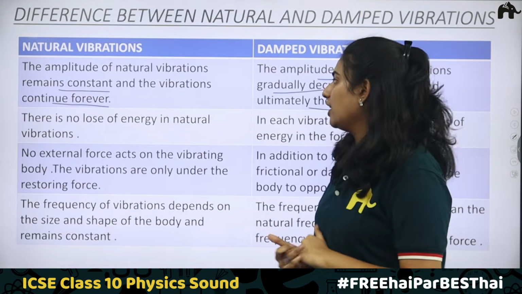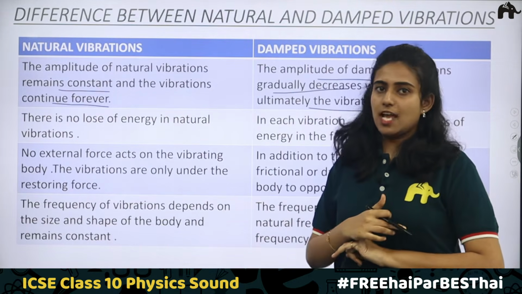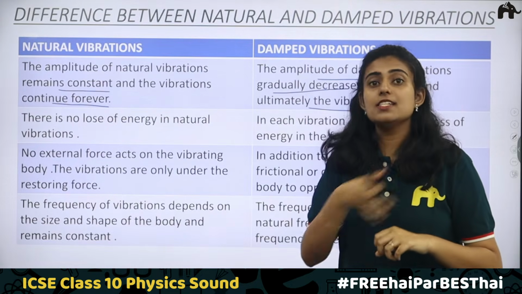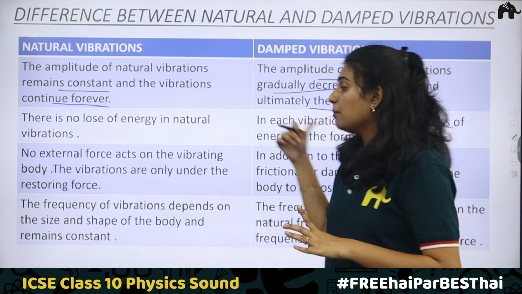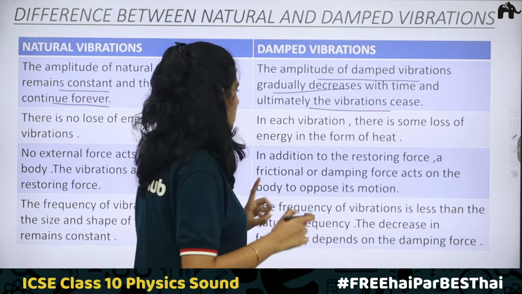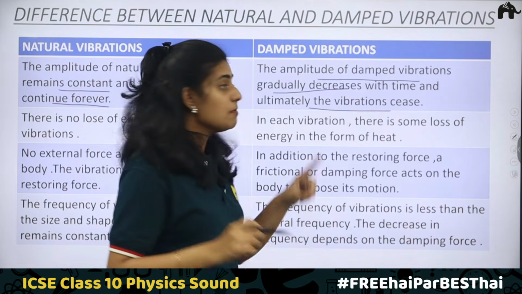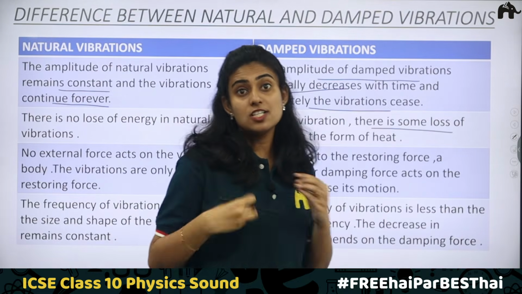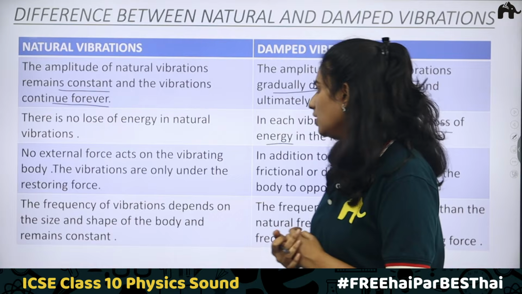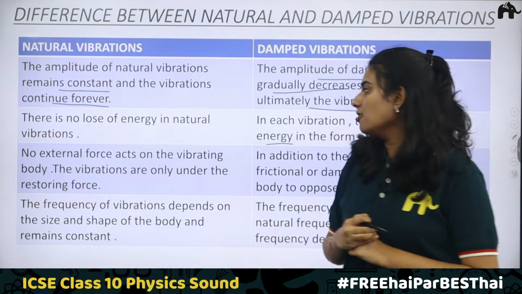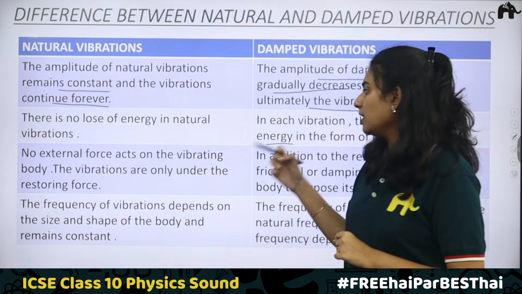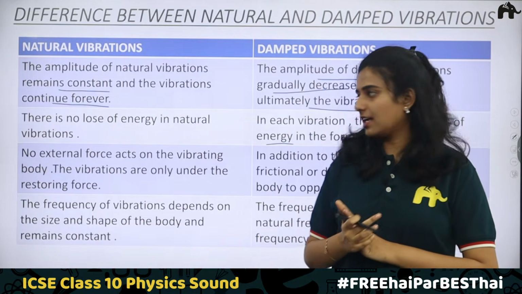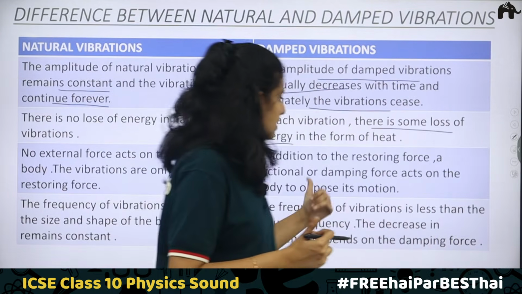Second point, there is no loss of energy in natural vibration. Because of that energy it is vibrating with the same amplitude. But in the case of damped vibration, in each vibration there is some loss of energy in the form of heat. Third, no external force acts on the vibrating body in natural vibration. The vibrations are only under the restoring force. There is no external force acting on the body. Here, there is an external force.